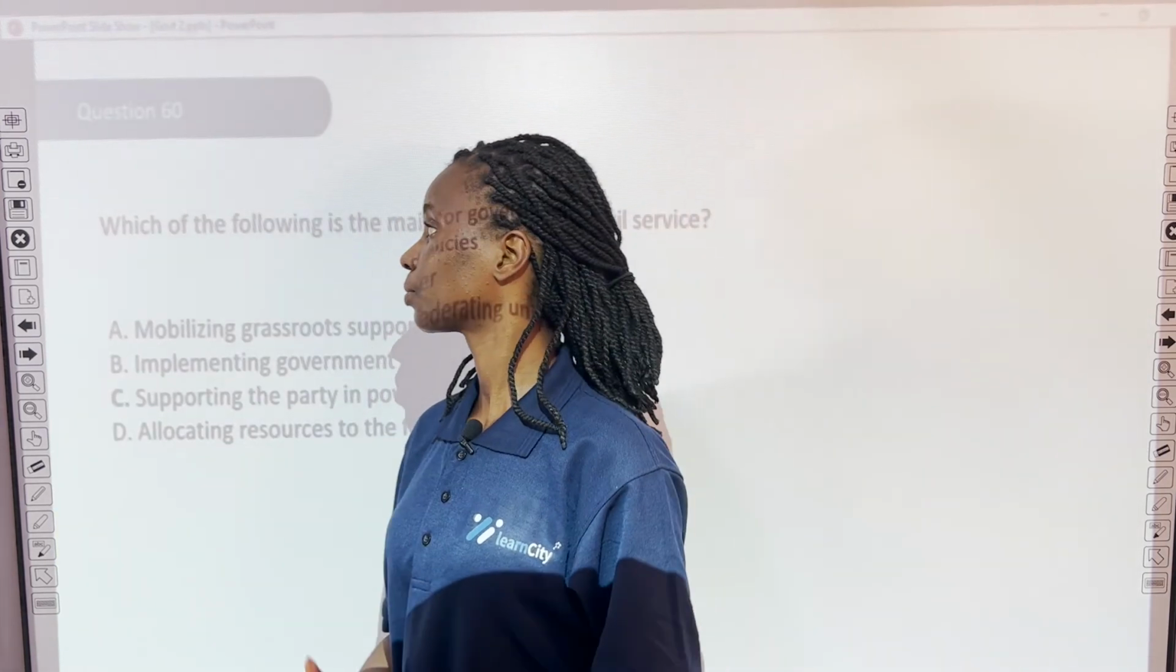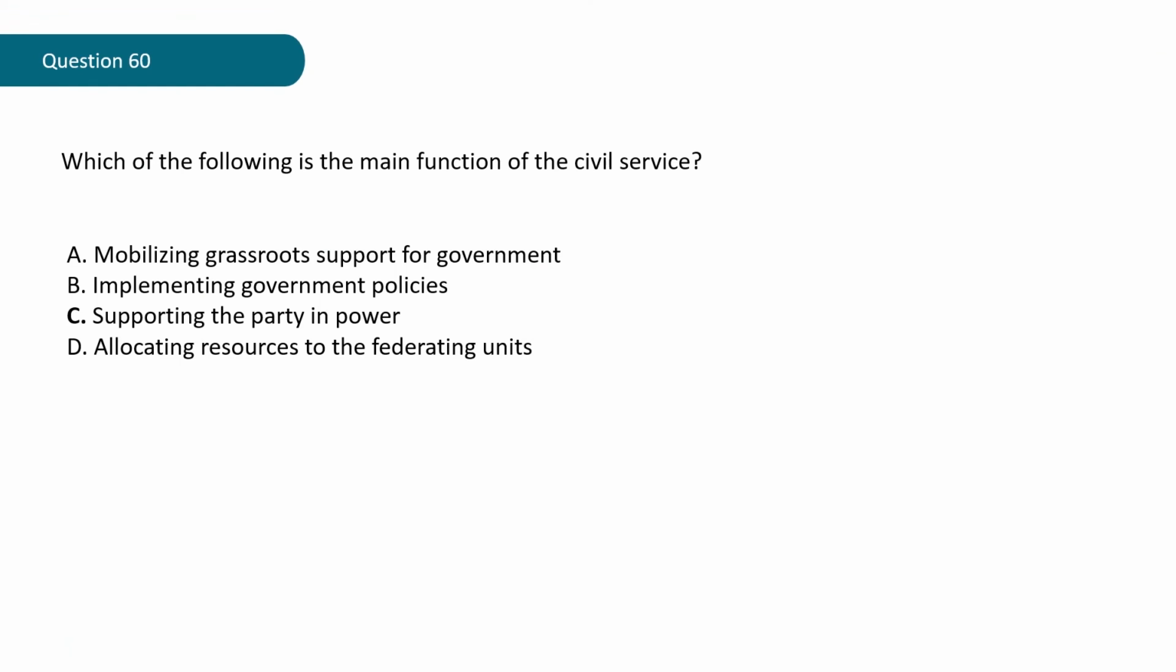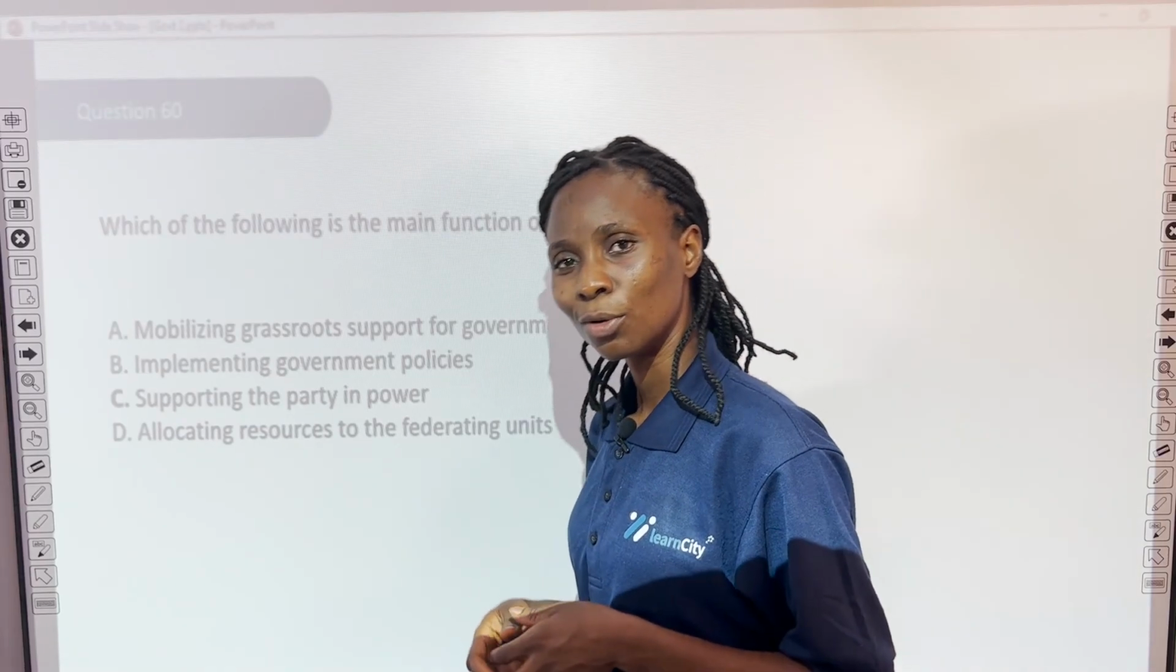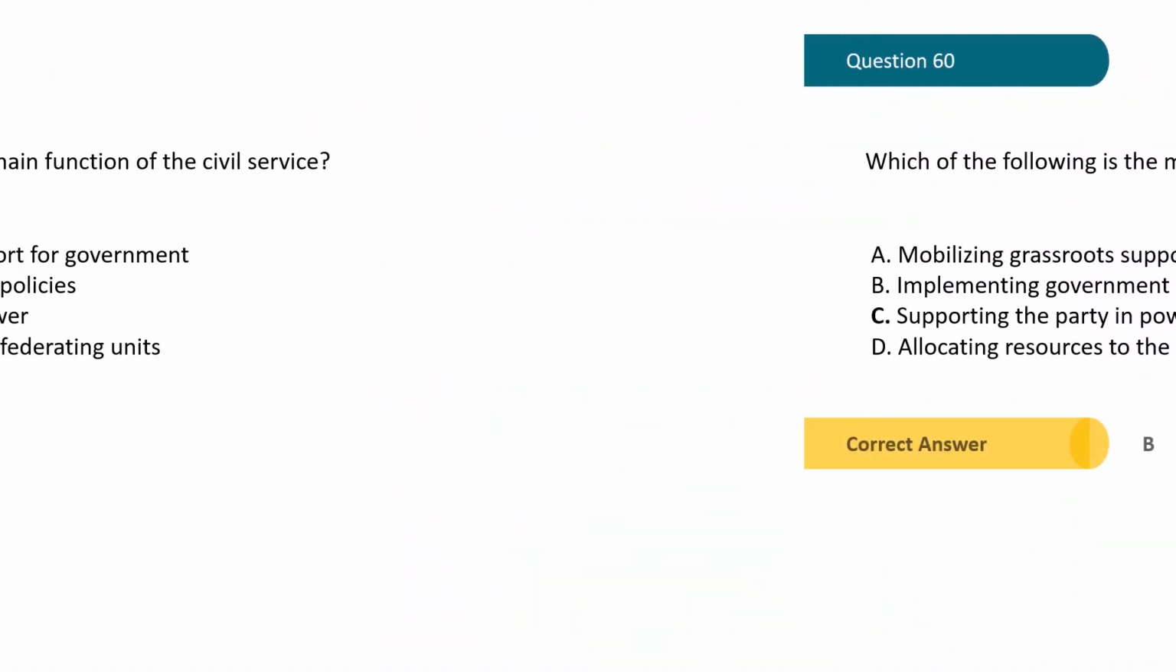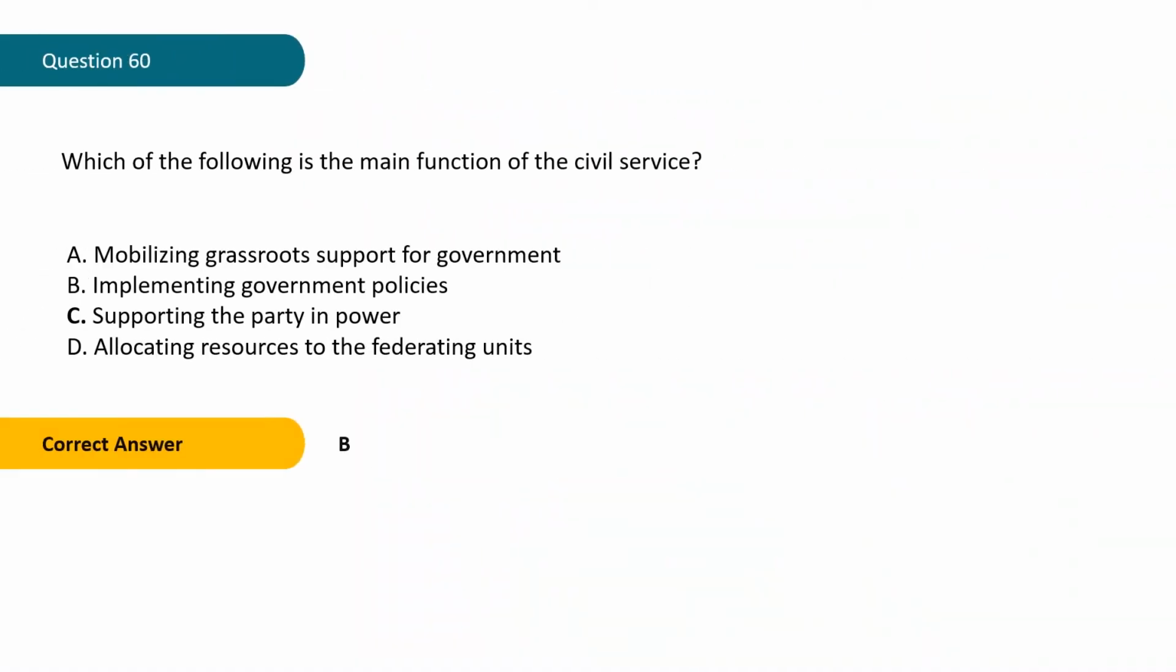Question 60. Which of the following is the main function of the civil service? A. Mobilizing grassroots support for government. B. Implementing government policies. C. Supporting the party in power. D. Allocating resources to the federating units. What do you think the answer is? Well, the correct answer is B.